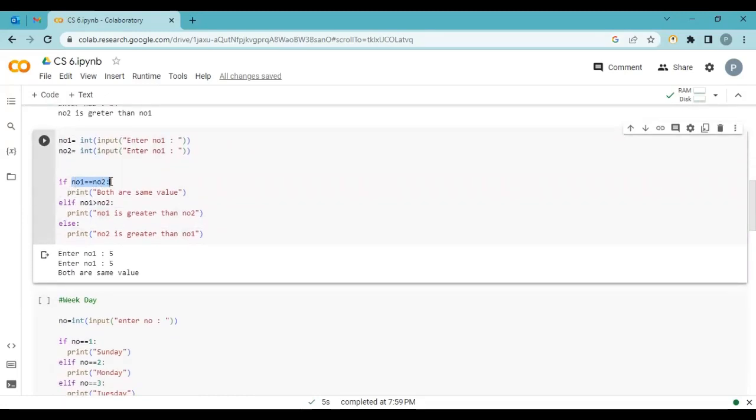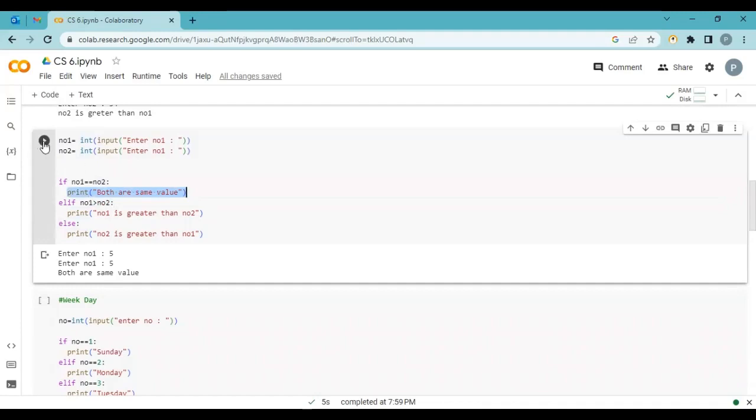If both numbers are not the same, then I check whether number 1 is greater than number 2. No, number 1 is not greater than number 2. Then it's very obvious that number 2 is greater than number 1. So if these two conditions are false, then it moves to the else part. If any one condition is true, then it follows that particular statement.